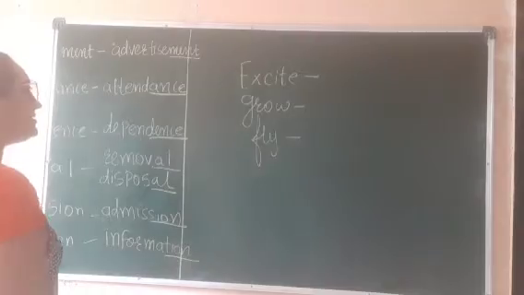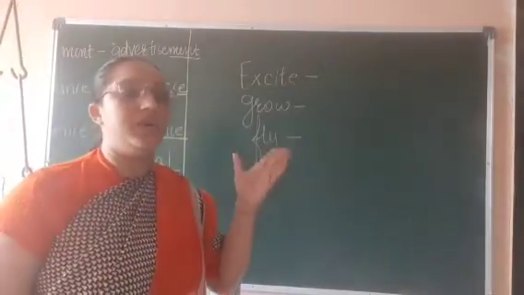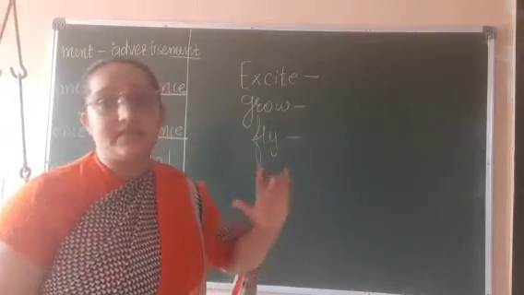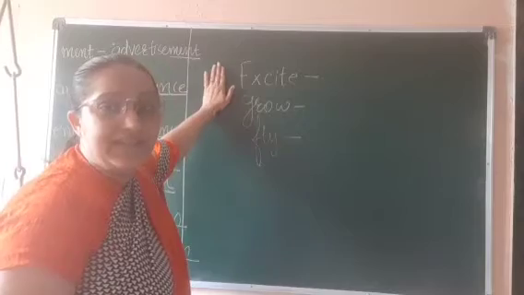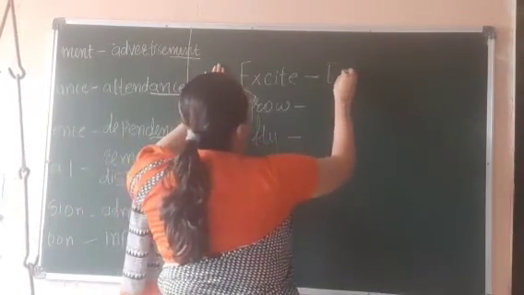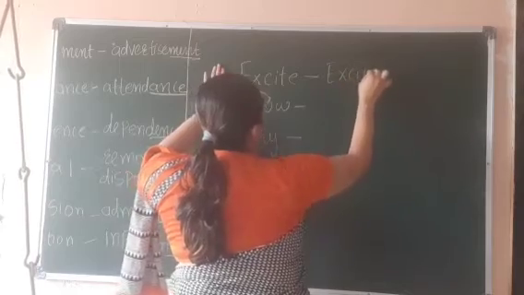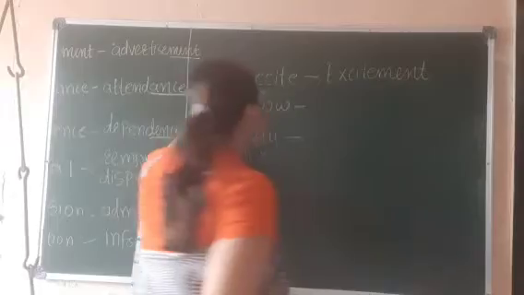Tion. So in this way we can change verb and adjective into abstract noun or a noun. For example, excite. How can we change this word excite? We can add ment at the end, excitement. So that will be abstract noun, right?